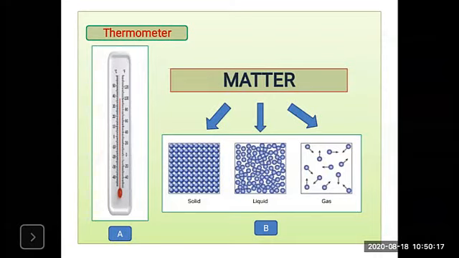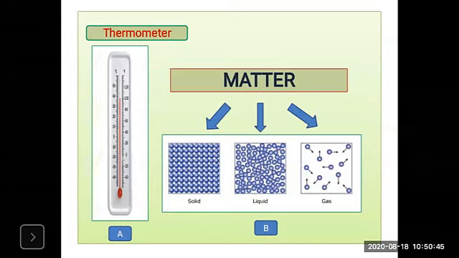Now look at the diagram, that is liquid. These are molecules that are loosely bound. The binding between the molecules is loose. Here the kinetic energy is more than in the solid. So kinetic energy increases, and as the kinetic energy increases, the movement of the molecules increases.